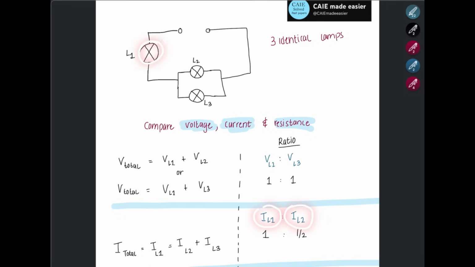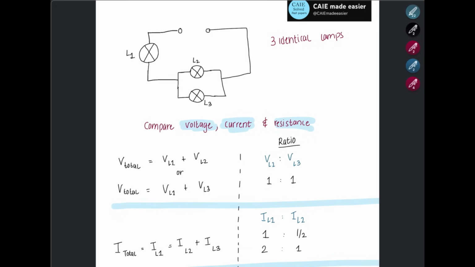The current here and the current here is going to be 1 to half. Why? Because this current was divided into two parts. Remember, all the lamps are identical, so their resistance is the same. L1 will get all the current, and L2 and L3 will share their current equally. So L1 is 1, L2 is half. This can be written as 2 to 1.